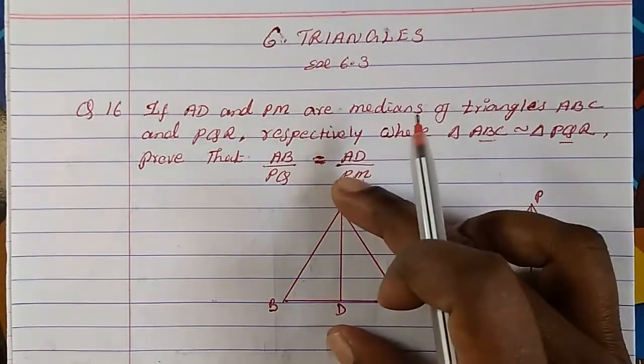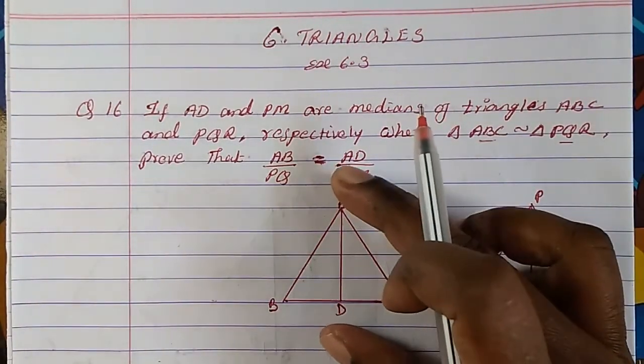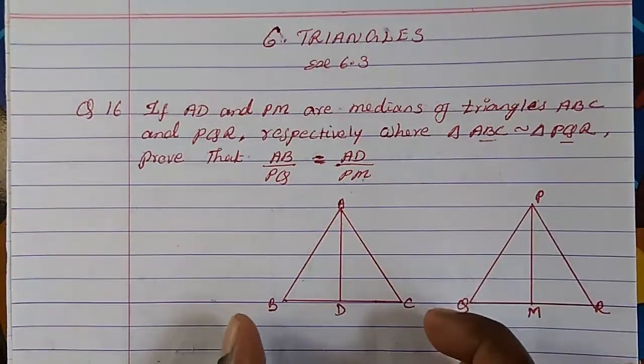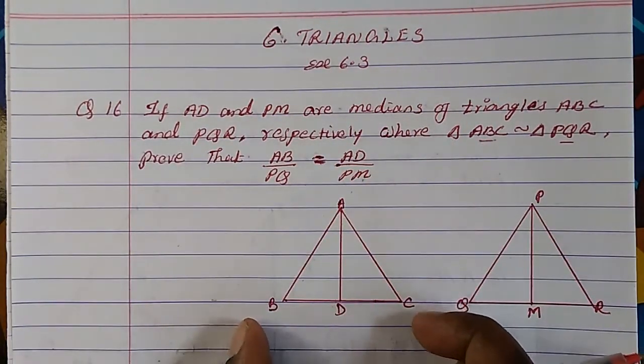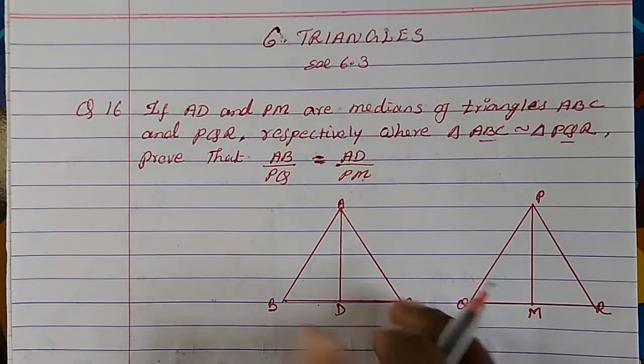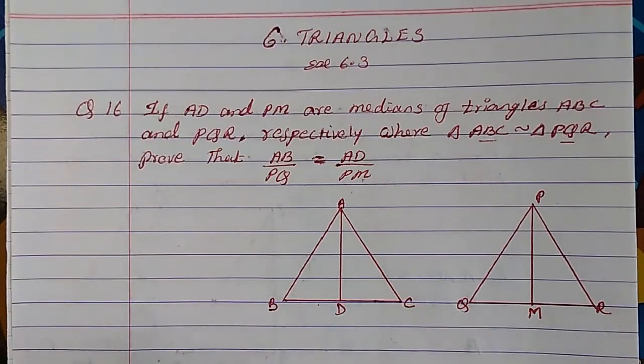What does median actually mean? When a line, if we call this AD, is a median, this line will divide this part, that is BC, into equal halves. That means this half part will be equally divided. Okay, so that's the meaning.